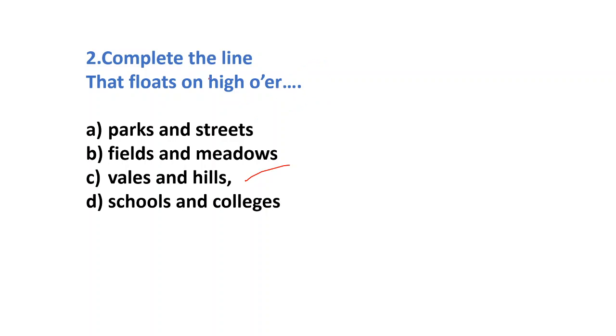What is the meaning of vales? The meaning of vales is valley. So that floats on high over vales and hills. What floats? The clouds float on high over vales and hills.